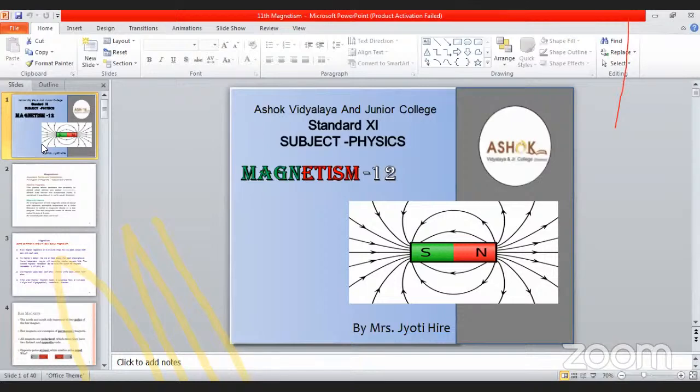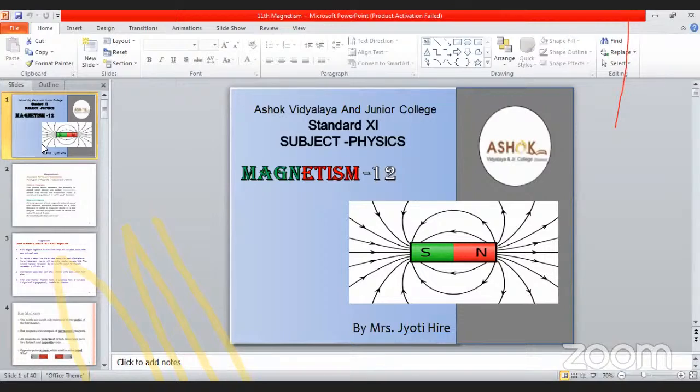With the help of this diagram you can easily understand what the dip angle is. The angle between the horizontal and the magnetic field is called the dip or the angle of dip. Now the next concept, Earth's magnetic field.